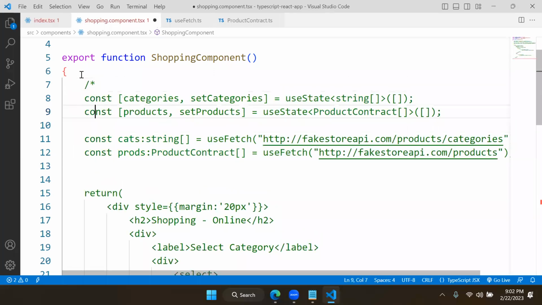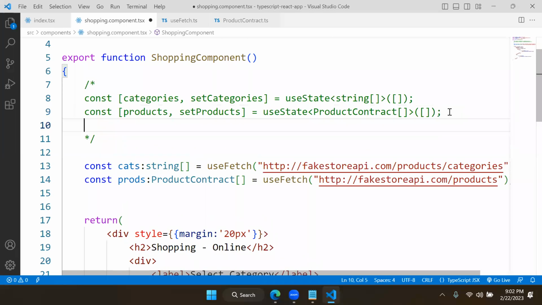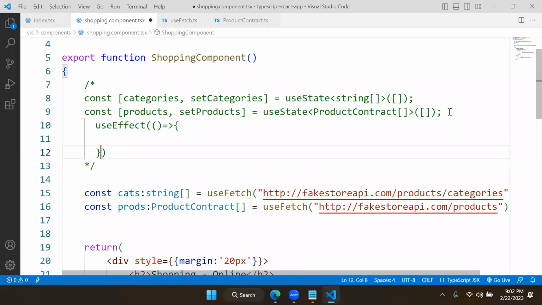I'll just put this as a comment, just to understand that if you want to declare individually, then you can write like this. In that case, what will we do? useEffect. I will put a basic commented syntax so that you can understand. Here we just follow the same technique. Here you have to use your fetch logic.